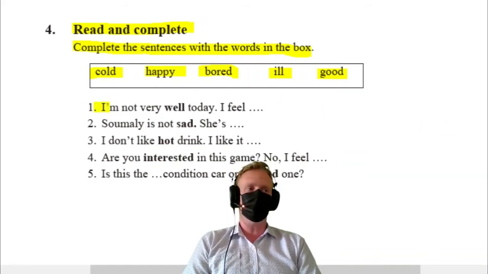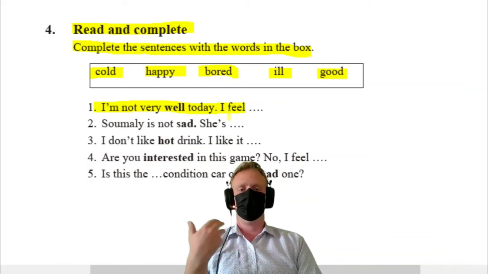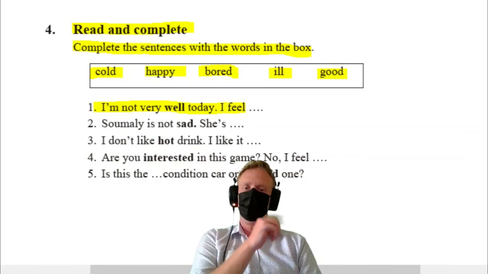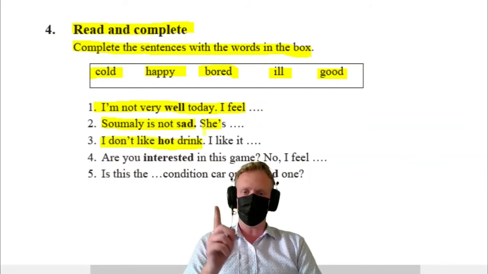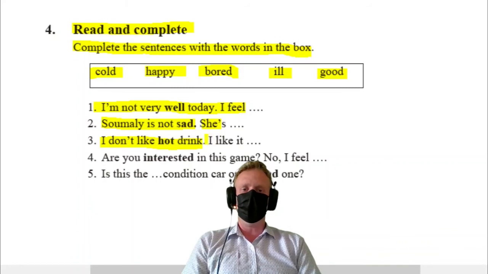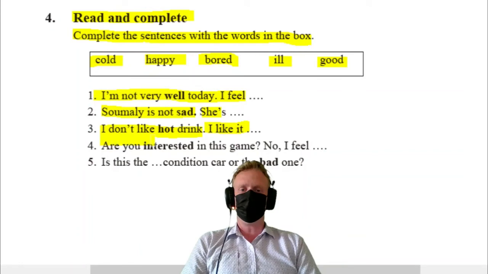First sentence real quick. I'm not well today. I feel okay. I'm not very well today. I feel okay. Pick the best one to fit in these words. Sumali is not sad, she's happy. I don't like hot drinks. Please put an S over there. I like it. Are you interested in this game? No, I feel bored.